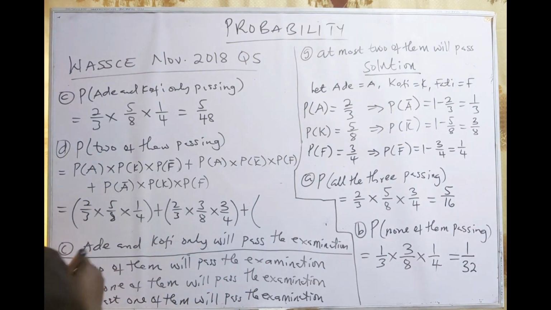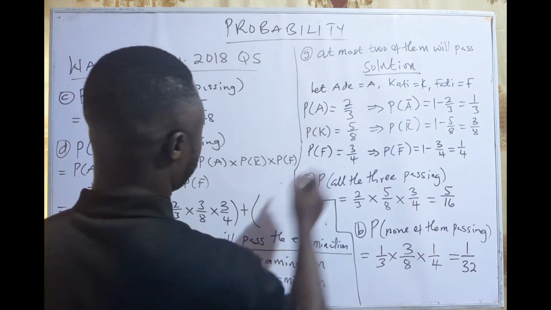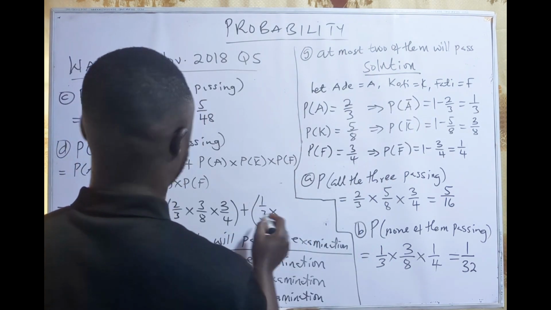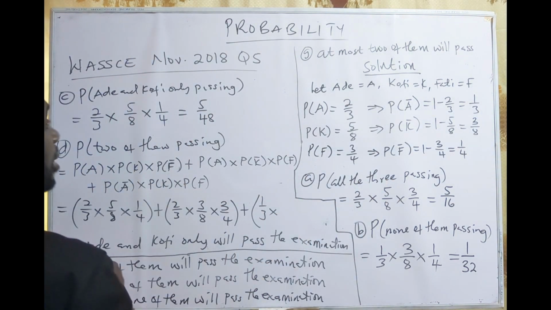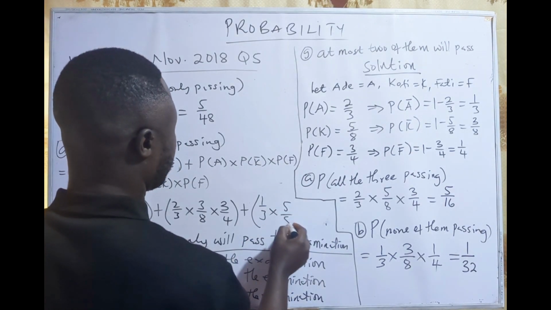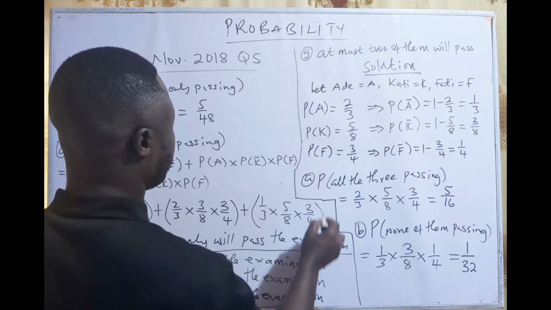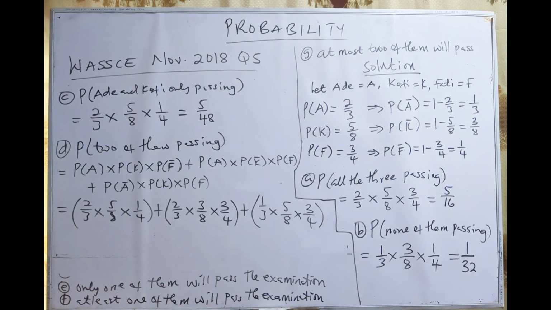Or it can happen that Ade will not pass, that is 1 on 3, and then Kofi will pass, that is 5 on 8, and then Fatih will also pass, that is 3 on 4. Alright, you can see that 2 are passing at a time.